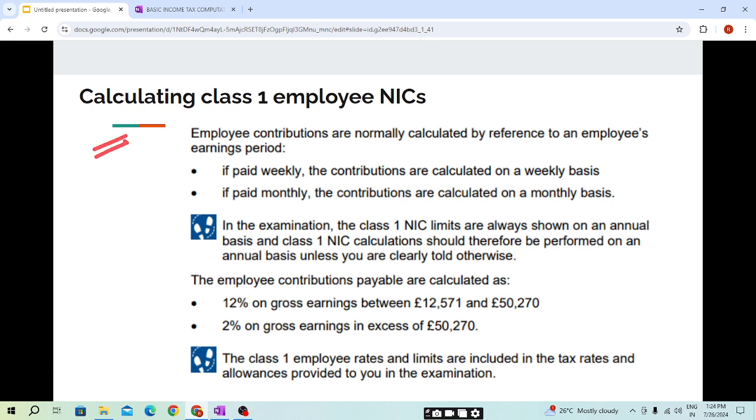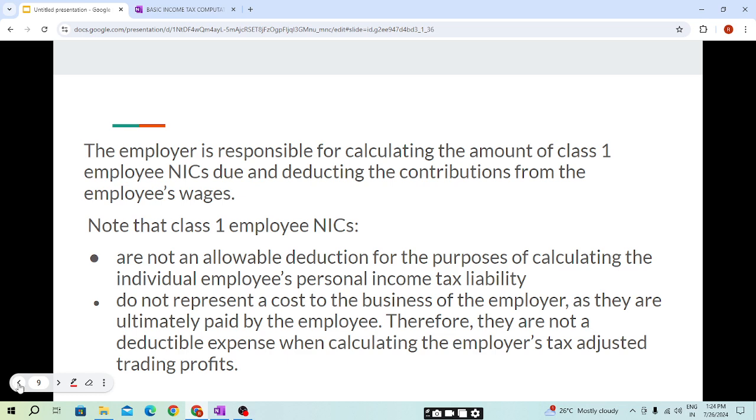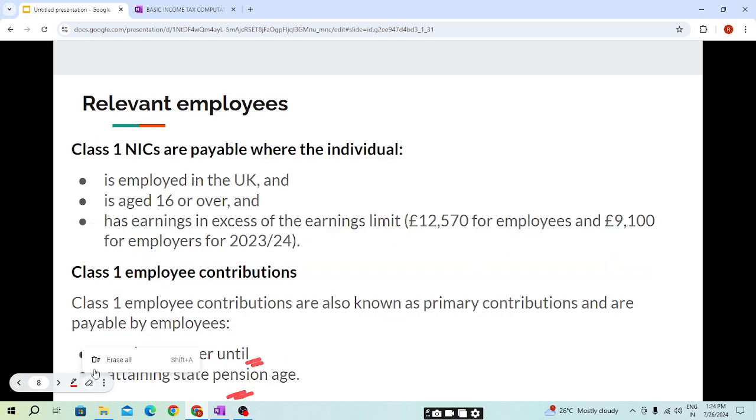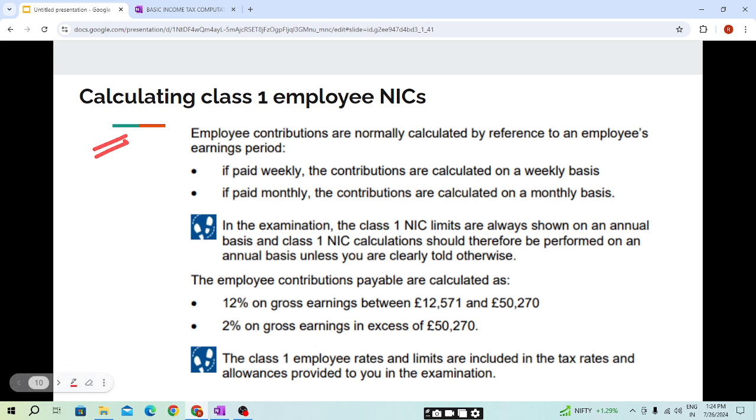Now from here it is important, student. Till now we have seen the general theory and the conditions that need to be met in order to pay this NIC. And we have seen that class 1 NIC will be payable on the gross earning. First we will be seeing the class 1 employee NIC, the NIC which is payable by the employee.